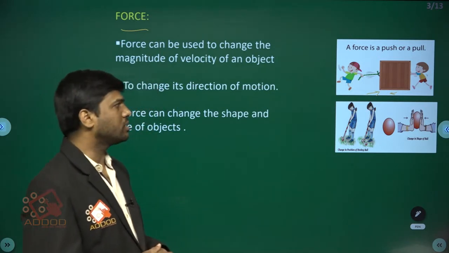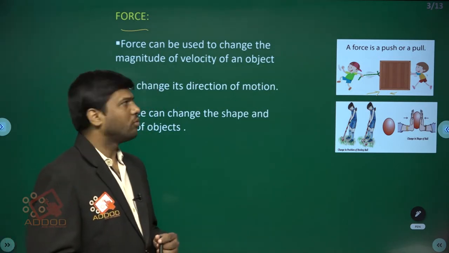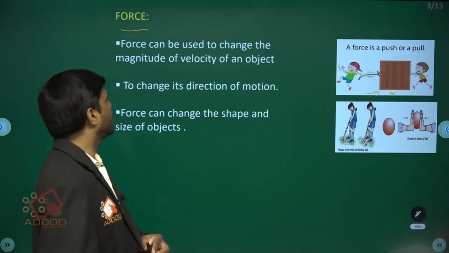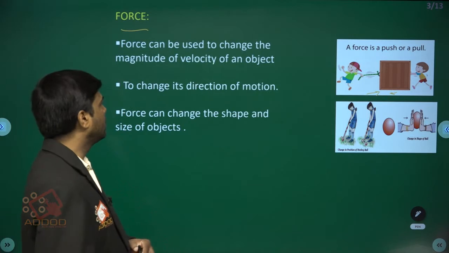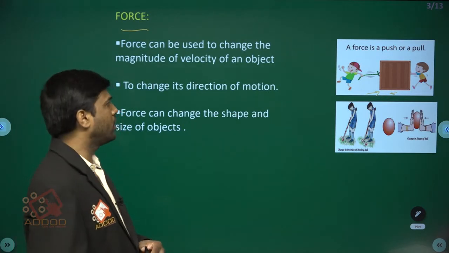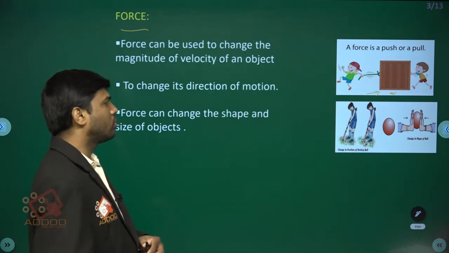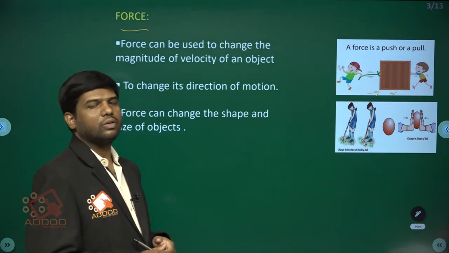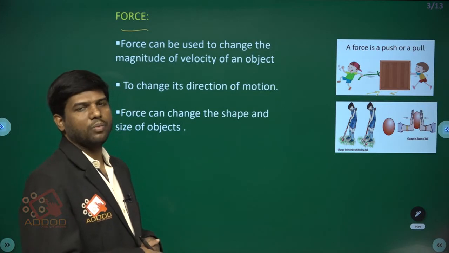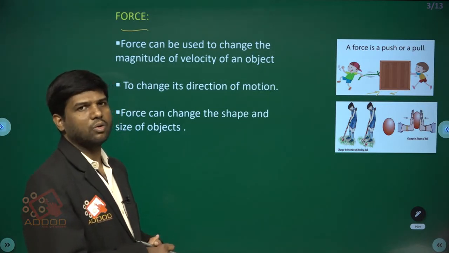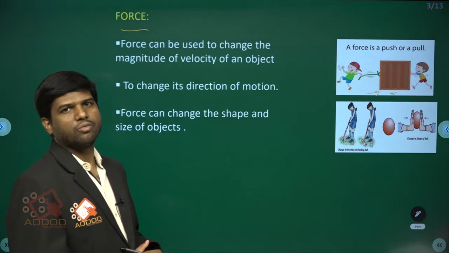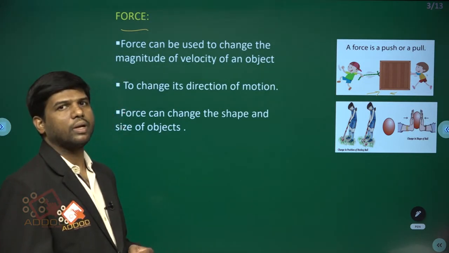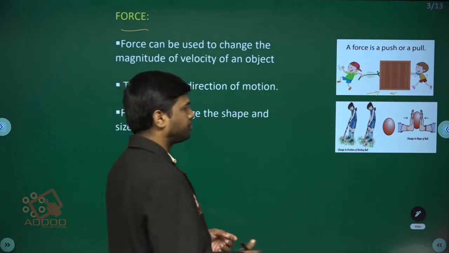So in all the cases we can say that force is used. Force can be used to change the magnitude of the velocity, to change the direction of the body, and force can change the shape and size also. Even the size of the body can be changed by applying force. These are the changes you can see when you apply force on an object.